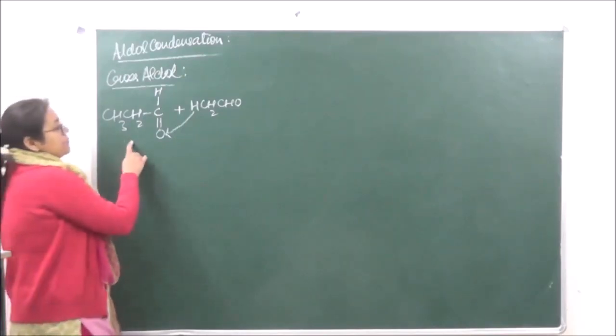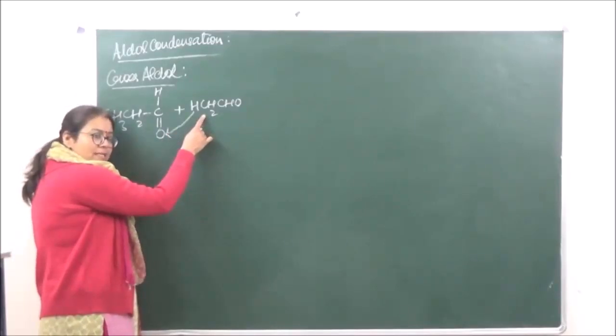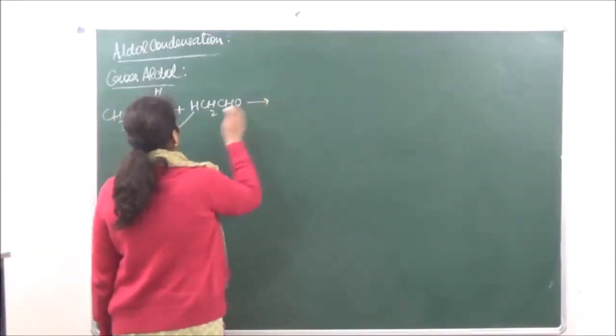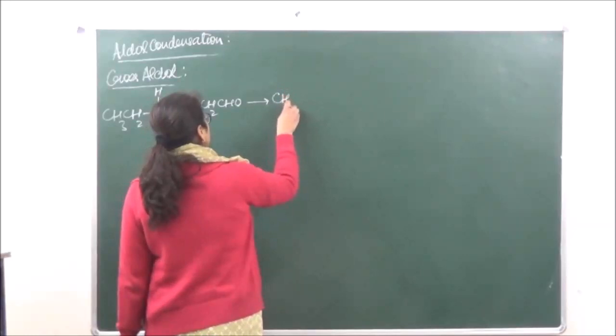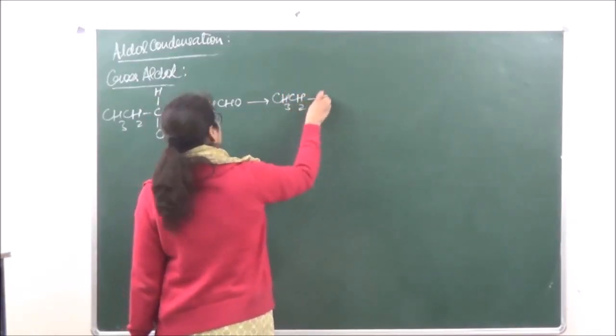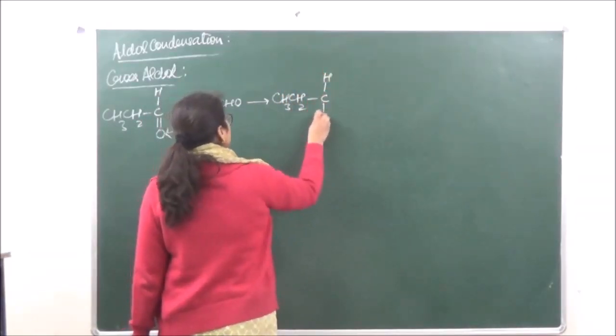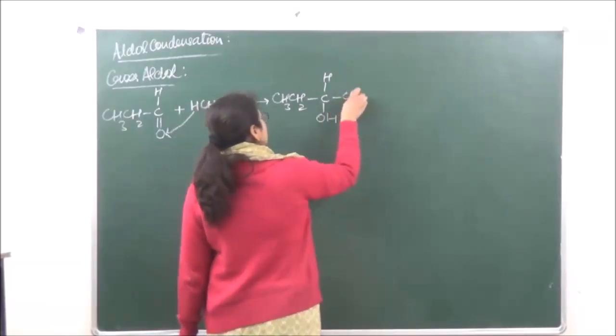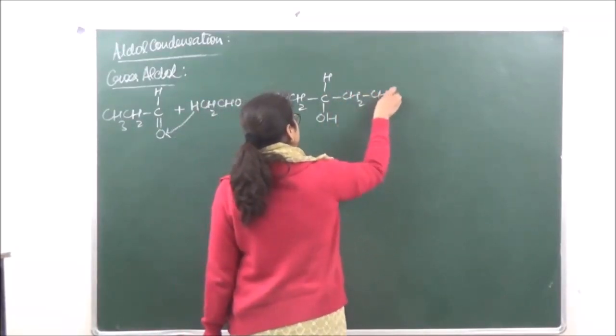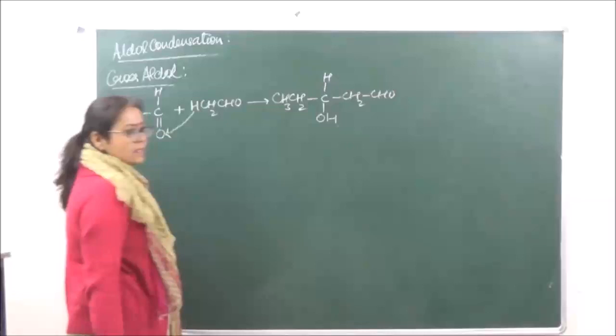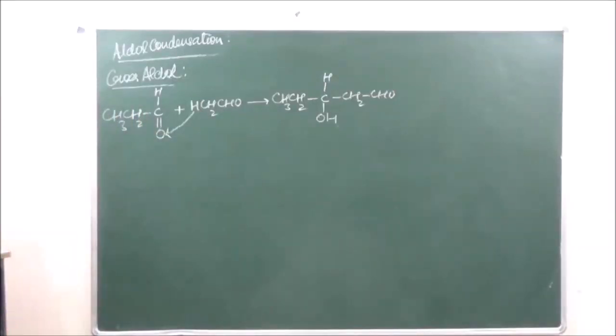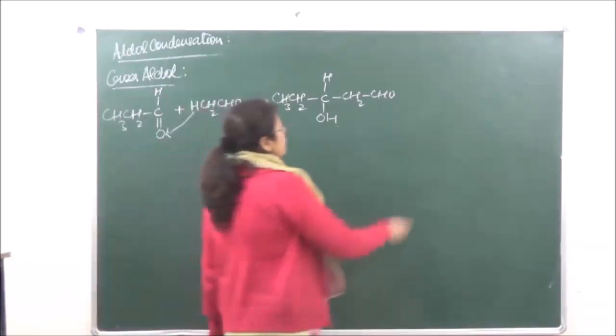In the first kind, we are taking the alpha hydrogen of the acetaldehyde. So what is going to be the product? This is going to be the product. We are considering over here the alpha hydrogen atom of acetaldehyde. So this is going to be the product.